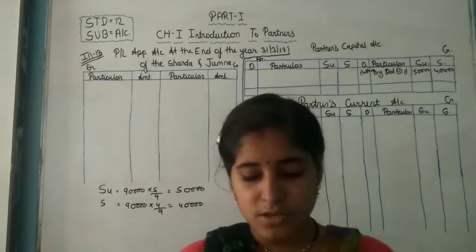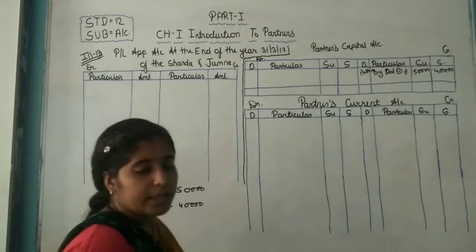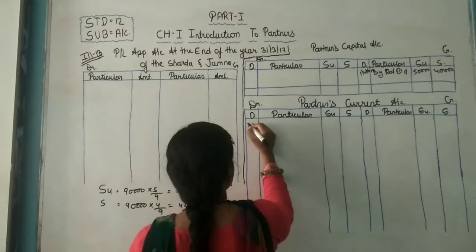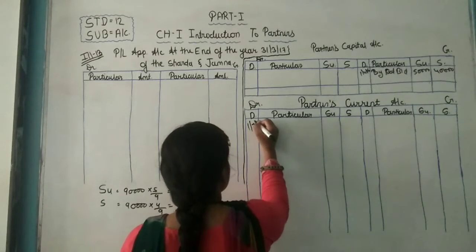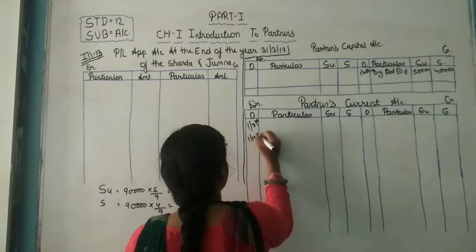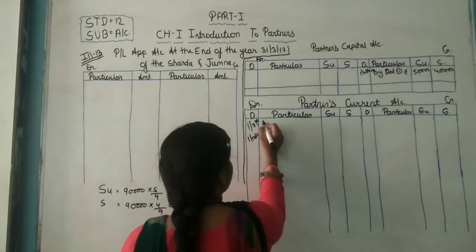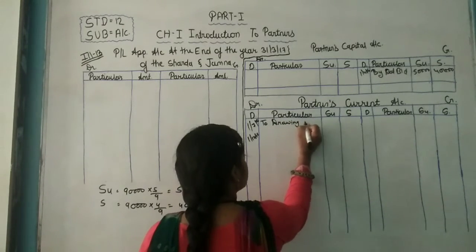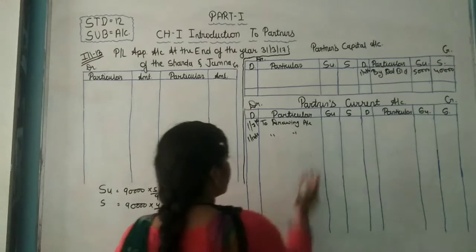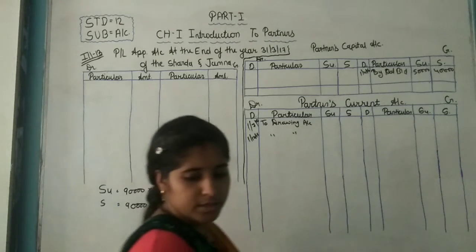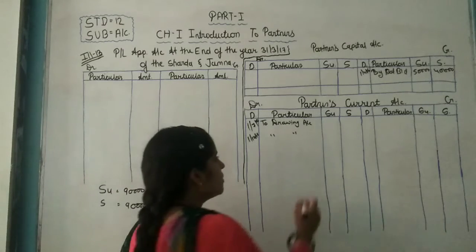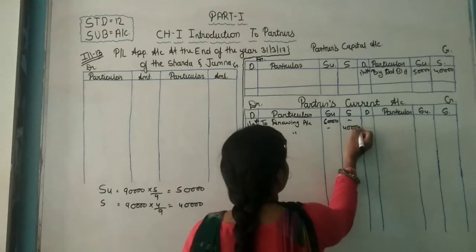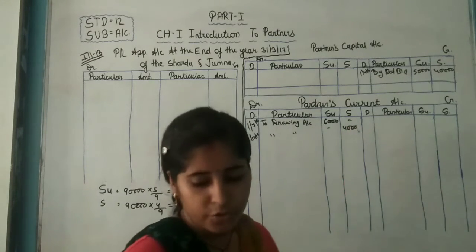The dates are 1/7/2016 and 1/10/2016, to drawing account: Sudhanshu 6,000 and Sarvesh 4,000. I hope this is clear to all of you.